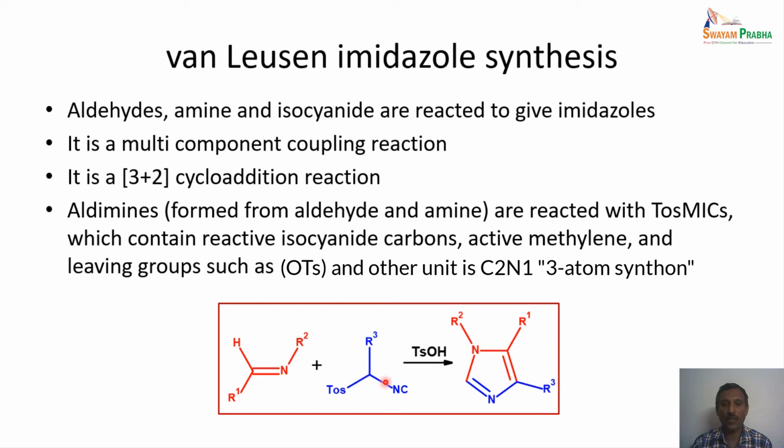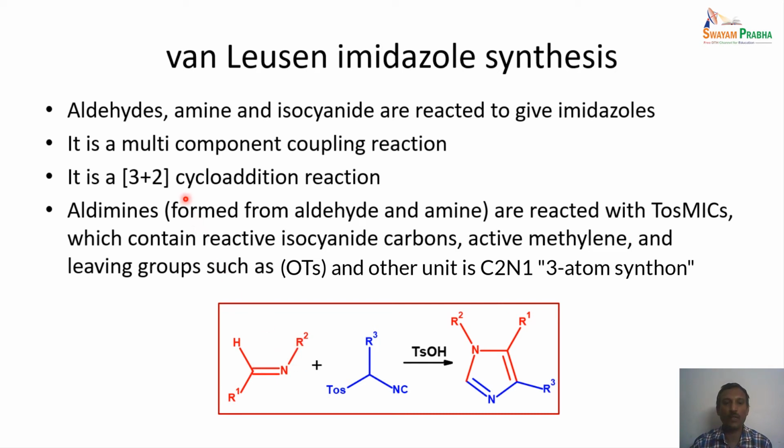The tosyl isocyanide part is shown here in blue. This part of the molecule comes from the tosyl isocyanide derivative, and the aldehyde and the amine parts are involved in this particular area. These units come from the aldehyde and the imine.